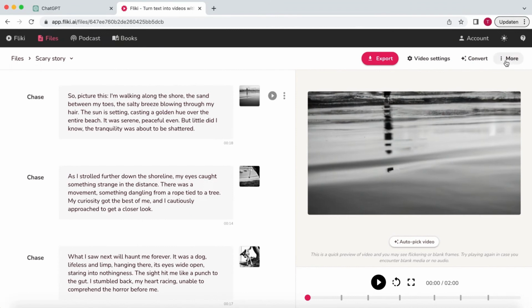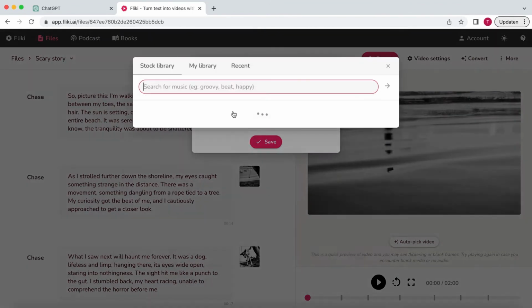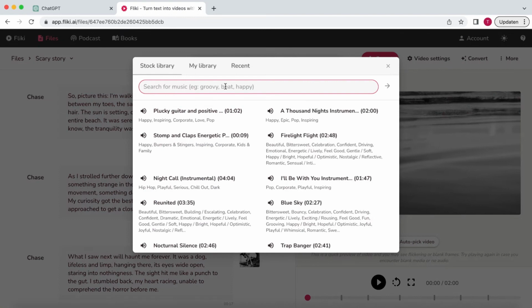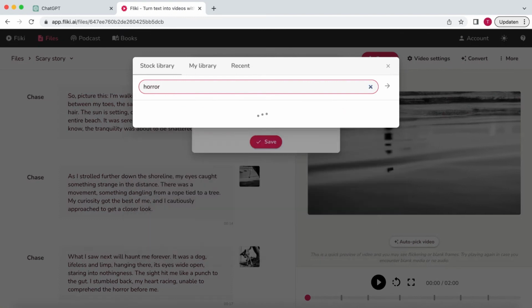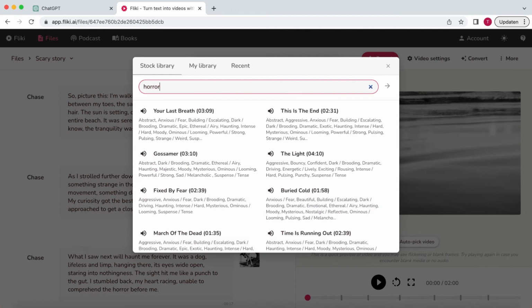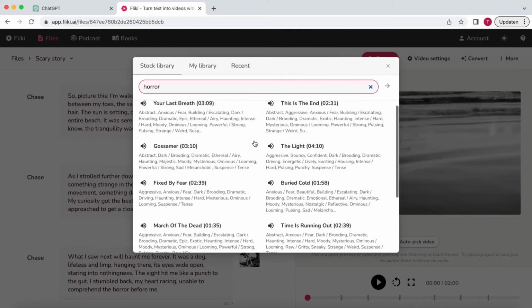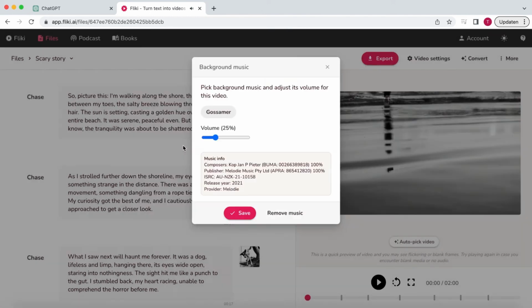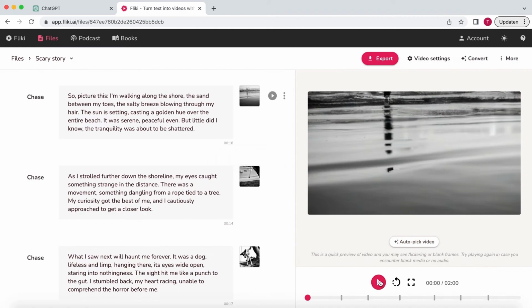The last step is to click on More in the top right corner and select Background Music. Here, you can search for background music for your video. Since we want something scary, I'm going to search for horror. Again, you can listen to the music by selecting the sound icon. I suggest lowering the volume to around 20 and hit Save. And you're done. Let's have a look.